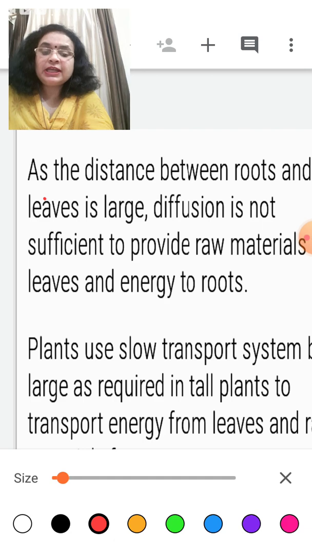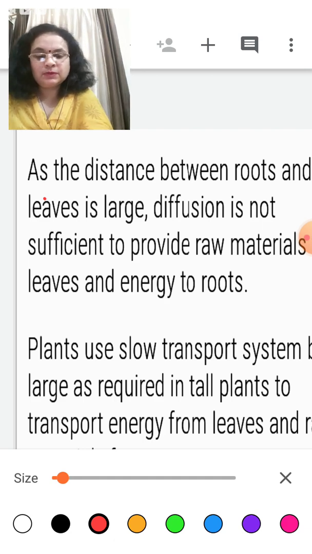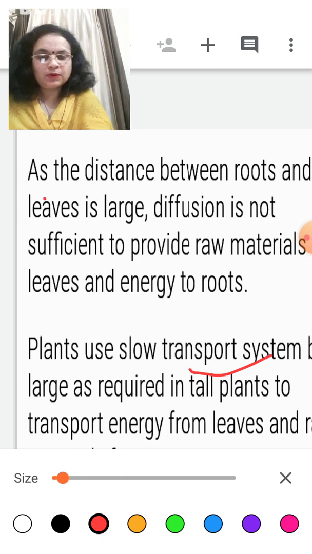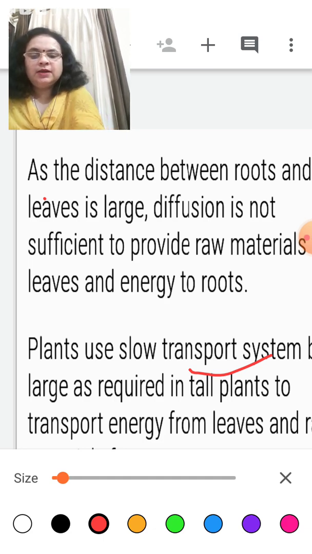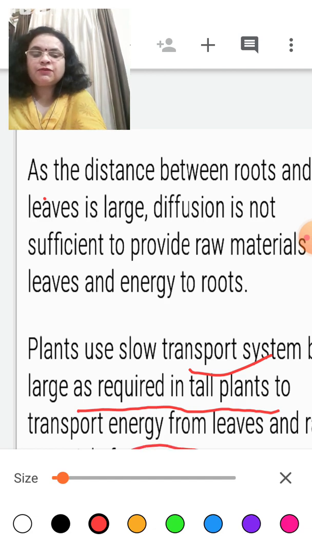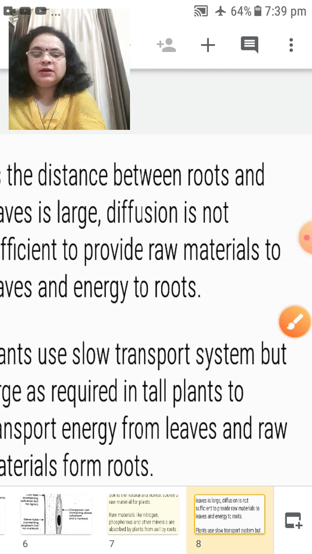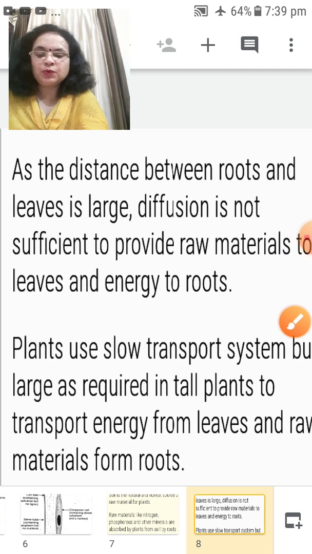Plants have a very slow transport system, and a large one is required in the plant to transport energy from the leaves and raw material from the roots.